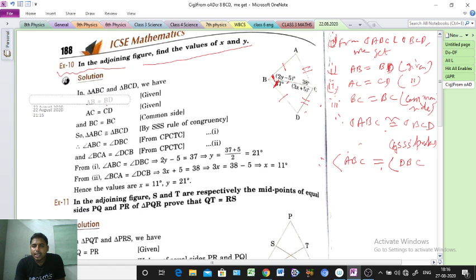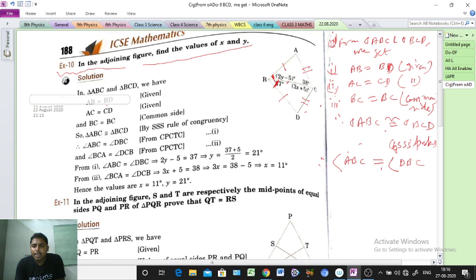So x equals 11 degrees. That is our answer: x equals 11 degrees and y equals 21 degrees. Clear or not? I hope it is clear. Clear everyone?